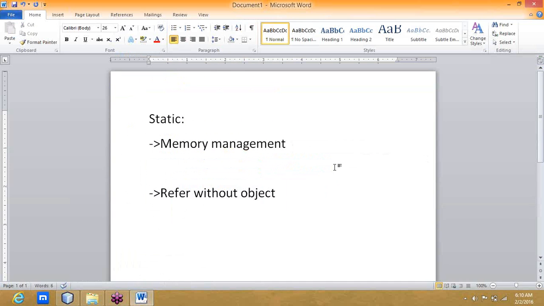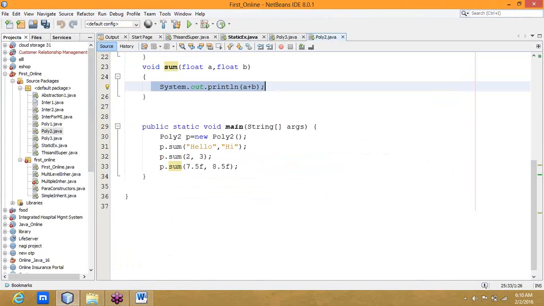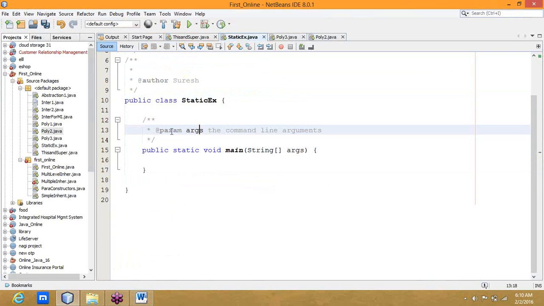Static values means variables, methods, and blocks. Let us derive one static example.